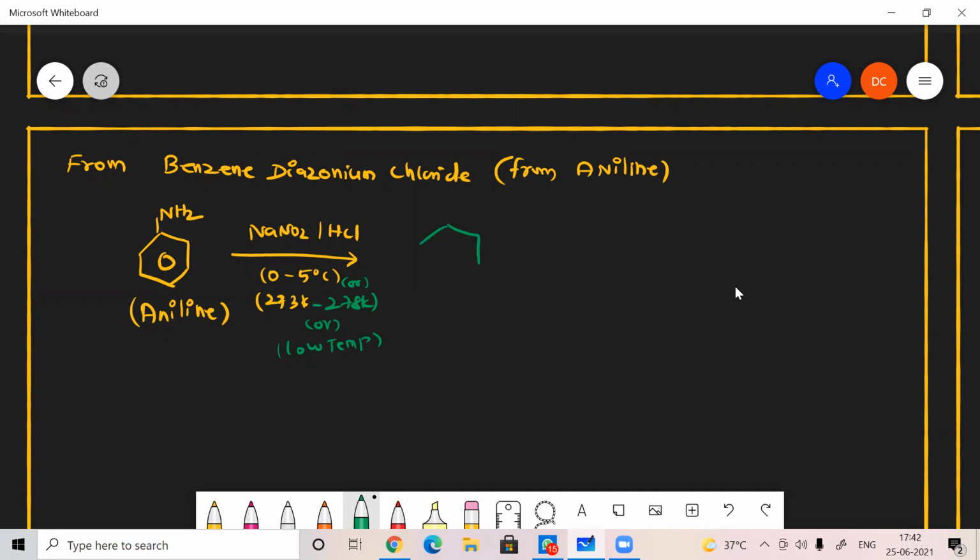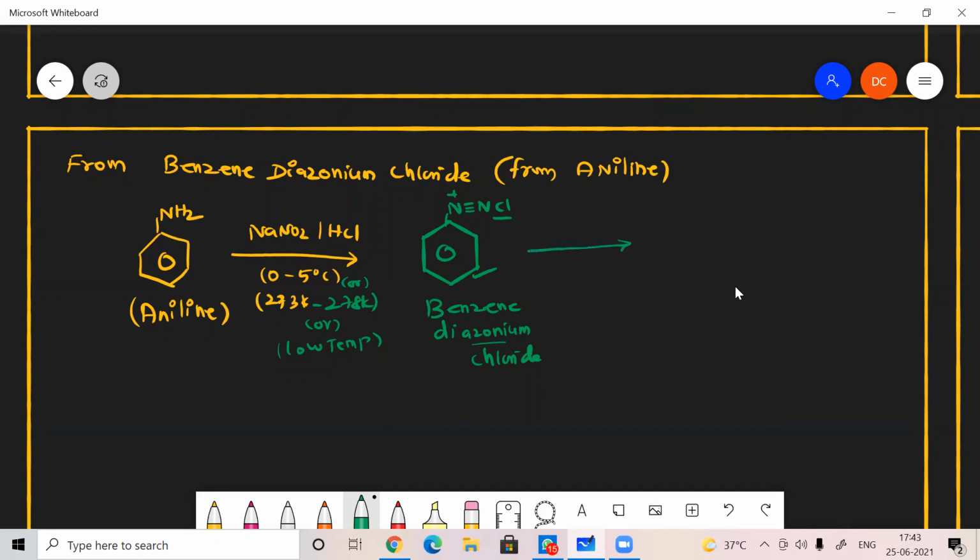So initially this kind of diazonium salt gets formed, N triple bond N plus Cl. This is called benzene diazonium chloride. This is a benzene ring. Azo means nitrogen group. Two nitrogens are there, so diazo. Onium means it resembles the properties of ammonium. That's why it is called diazonium, and the anion is chloride. That's why it is benzene diazonium chloride.